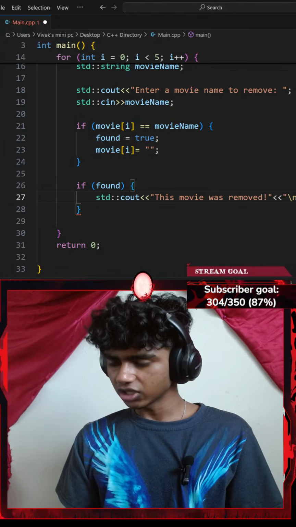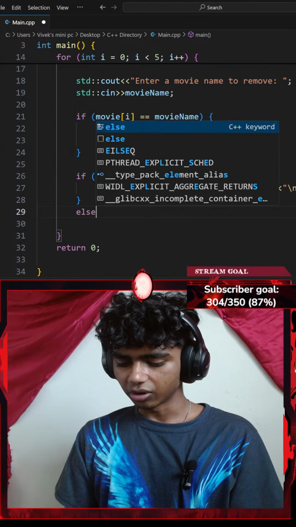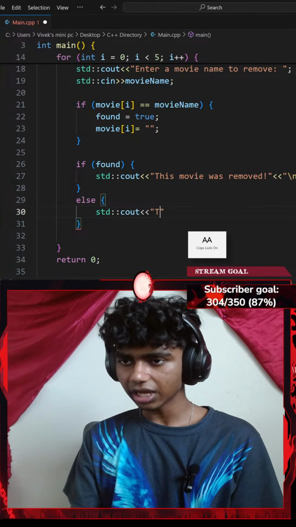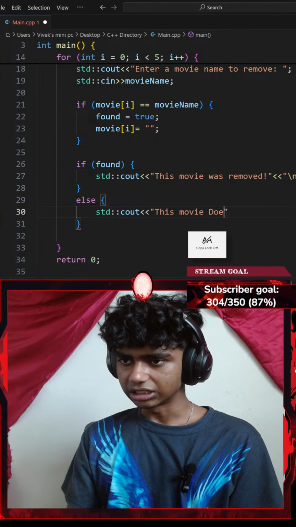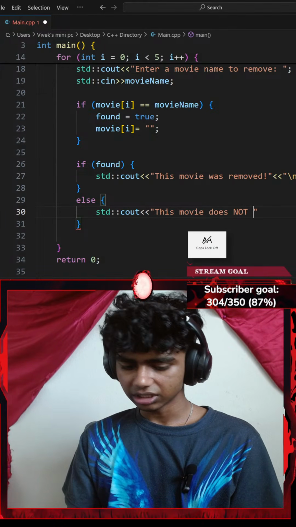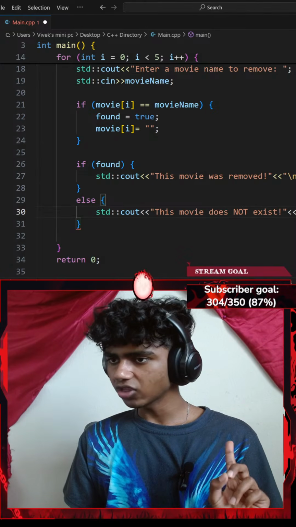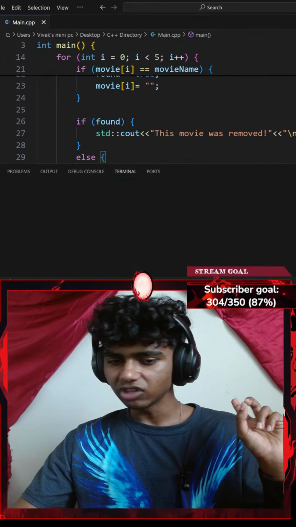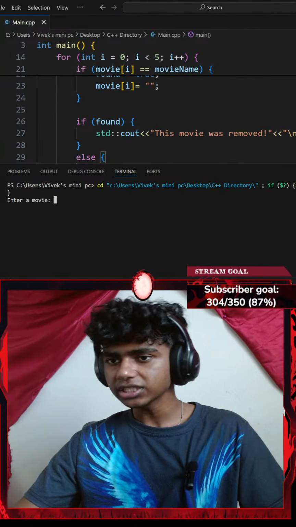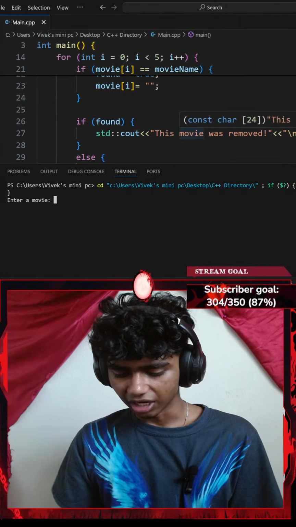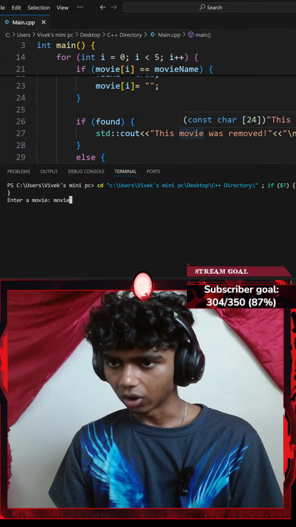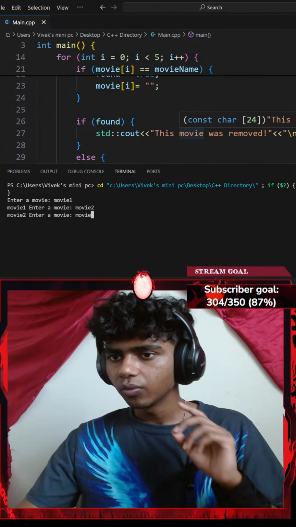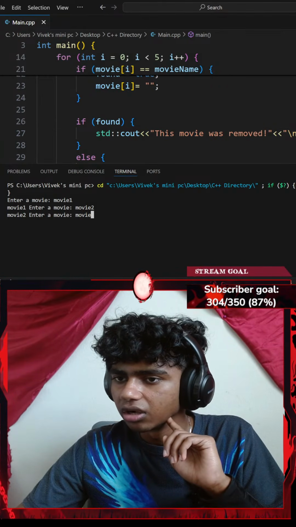Okay, let me just try with a forward slash n, and then add an else clause, so I'll go with else, a pair of curly braces, a std::cout with an insertion operator that says something like, this movie does not exist, exclamation, with another insertion operator of a forward slash n ending with a semicolon. If I were to hit Ctrl S to save the code and run the command, okay, let's see, enter a movie. I don't watch movies, guys. I'll go with movie 1, okay, and then movie 2, movie 3, wait, movie 1, enter a movie.